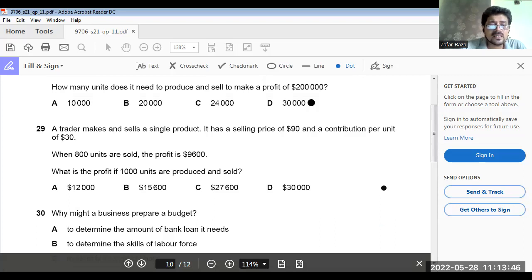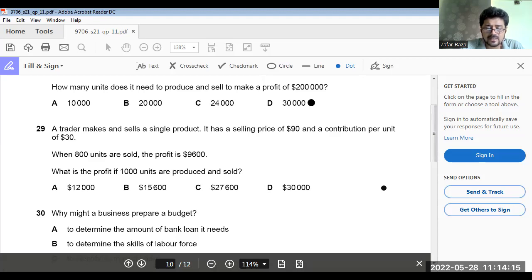Now variable cost per unit would be 60. See, 1,000 units multiplied by 90, the selling price is 90,000. 1,000 units multiplied by 60 for the variable cost. The answer is 60,000.